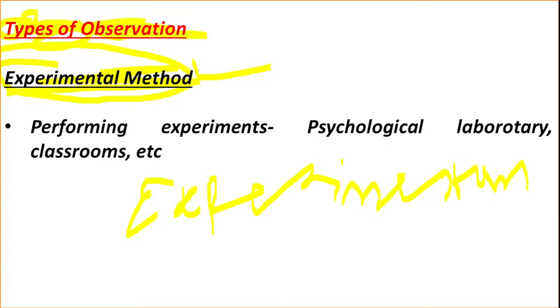While performing all these experiments, we try to establish a cause and effect relationship. For this experimental method, we need an experimenter and a subject, a psychological laboratory, and controlled conditions or variables.